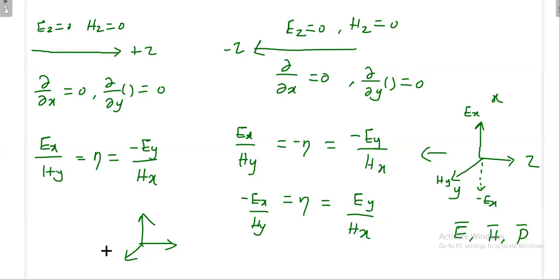Again in our case this is x and this is y and this is z. So where is Ey? This is Ey, and this is Hx. Then what happens if you go from electric field to magnetic field? You always have to go from electric field to magnetic field. If you apply the right hand rule, what is happening? Ey to Hx. Is it following the right hand rule?